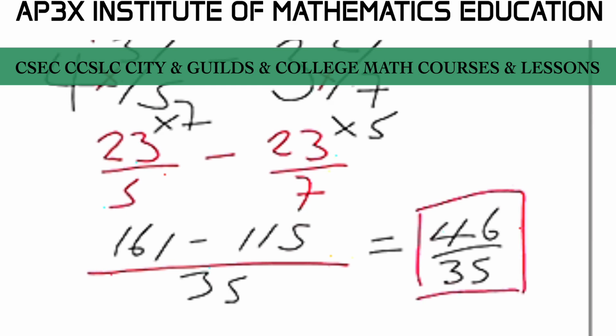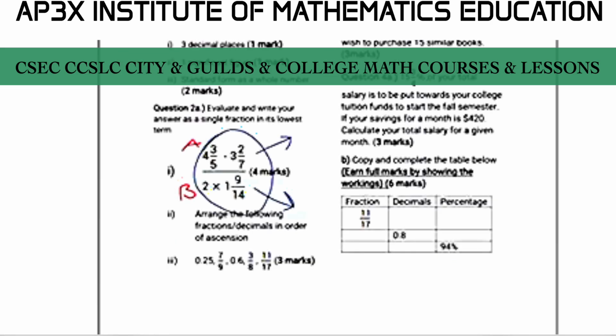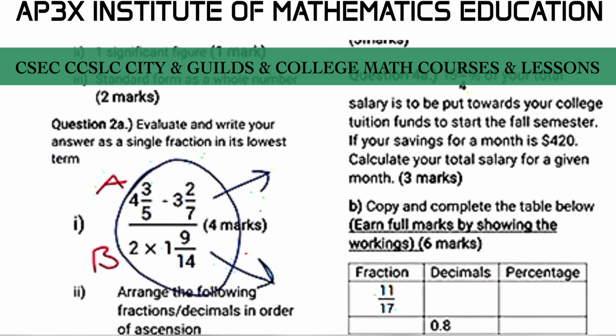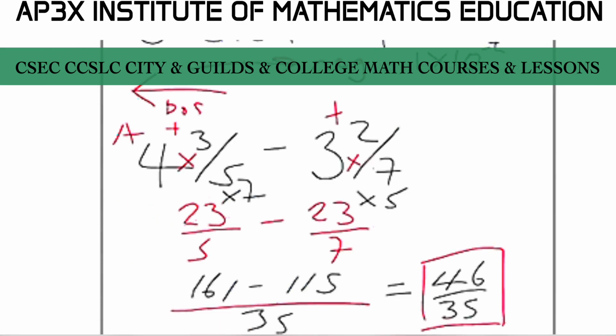All right. Now, once you have done that, then we can look at working out the B section. So let's just label this the A section. Let's move on then to the B section. It's not much working out for the B section. Let's go back to this page here. The B section says 2 multiplied by 1 and 9 over 14. So let's go here. That is 2.